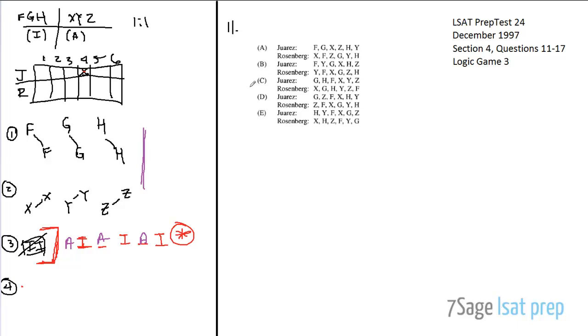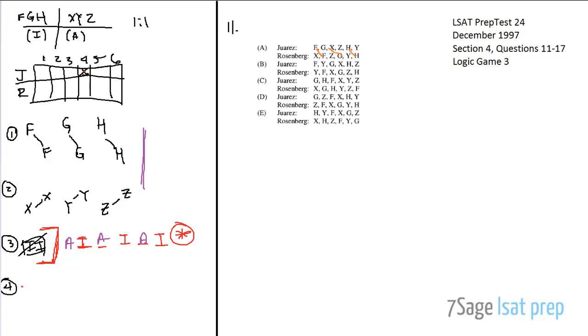So once again, this is your typical process of elimination question. Which of the following is an acceptable evaluation schedule? Textbooks listed in order of evaluation from week 1 through week 6, right? So basically, they just give you a list. They ask you to eliminate them, right? Okay, so starting with rule number 1, right? F on top before F on the bottom, so on and so forth, right? So we just draw these lines: F to F, G to G, H to H.